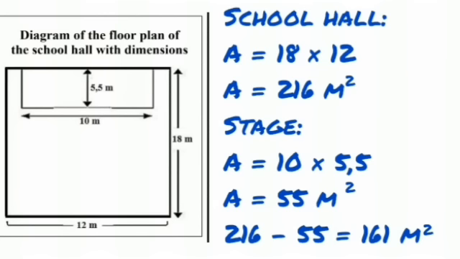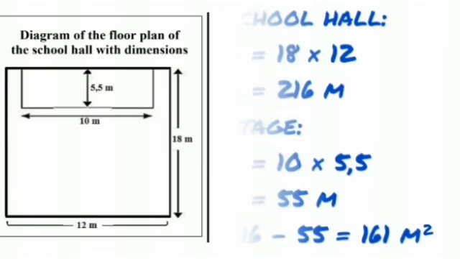So area of the hall, our length is 18, our width is 12. 18 times 12 is 216 meter square, because we are dealing with an area, it has to be squared. And then the stage is 10 and 5.5, so 10 times 5.5 is 55 meter square. And then 216 minus 55 will now give me the area that needs tiling, which is 161 meter squares only.